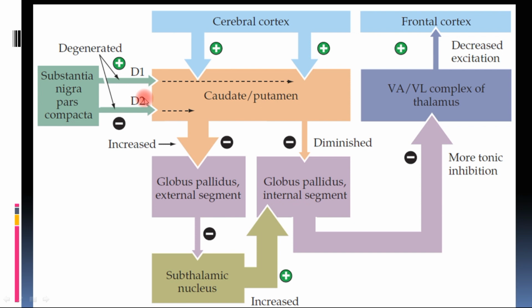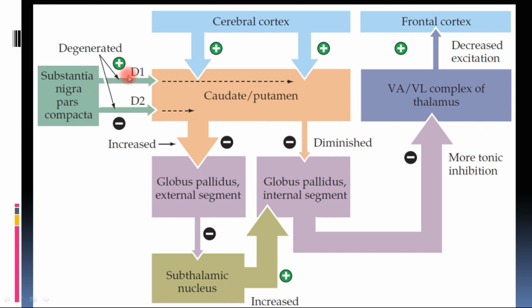Now what happens in Parkinson's disease? Both these pathways degenerate. That means the neurons coming from substantia nigra are less or devoid of dopamine, or the destruction of neurons has taken place. In this diagram, it is not the normal diagram, it is depicting the effects of the lesion. Let us see what is the effect in the direct pathway first.